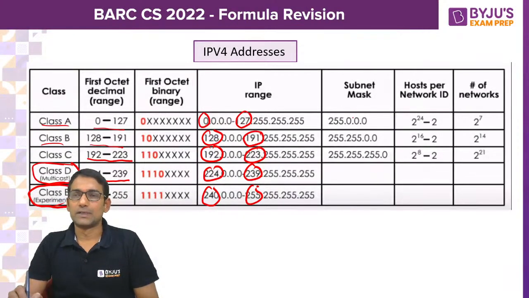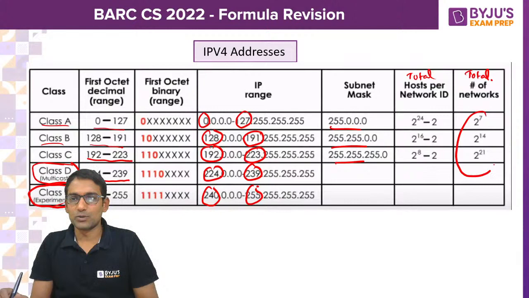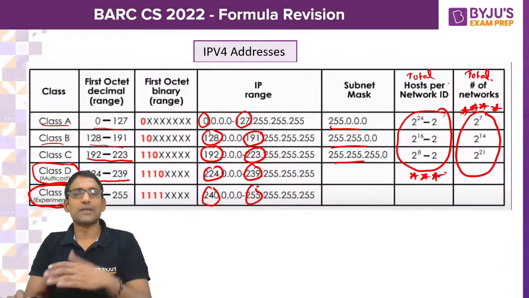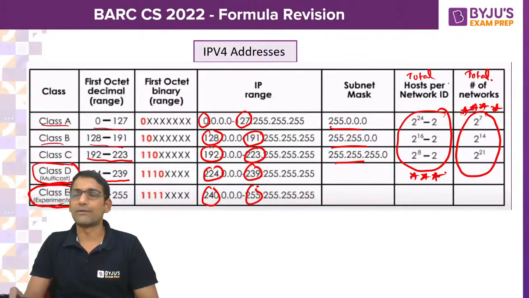And for class A, B, C, the subnet mask is also given here, along with the total number of hosts and the total number of networks possible. This is very important, the total number of networks in class A, B, C, because in earlier GATE exams you have got this question a couple of times. So there is a possibility for that to get repeated in BARC also. Okay.